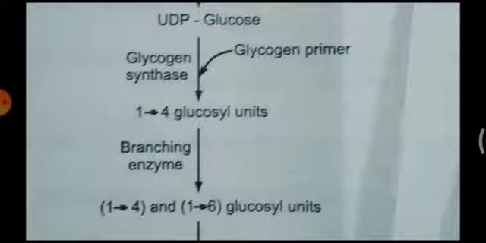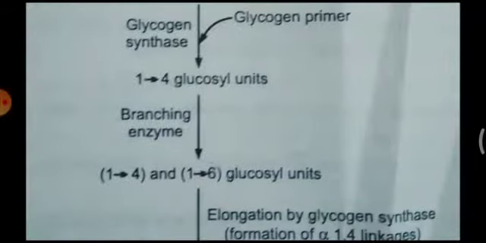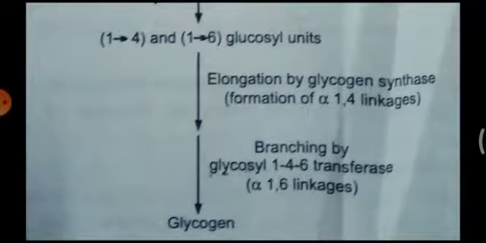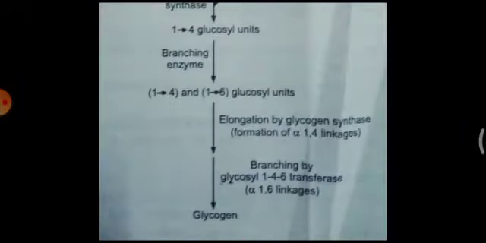Thereby you get a product with alpha 1,4, the straight chain linkage, and alpha 1,6, the branching chain linkage of glycosyl units, to form glycogen. This process takes place with elongation of both linear and branched chains, and a larger molecule of glucose polymer, that is glycogen, is obtained. This takes place with the help of the branching enzyme glycosyl alpha 1,4 to 1,6 transferase. This is about glycogen synthesis.